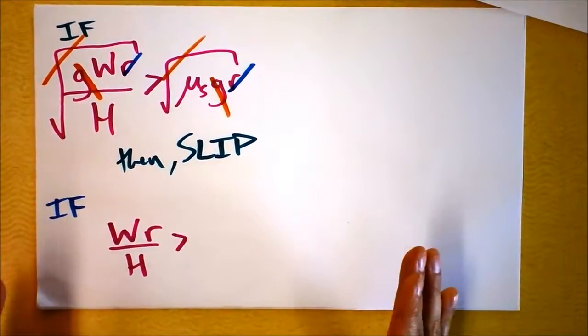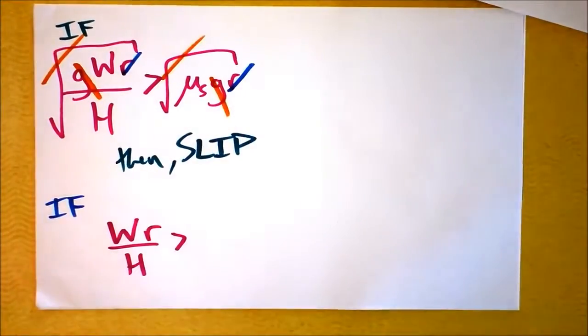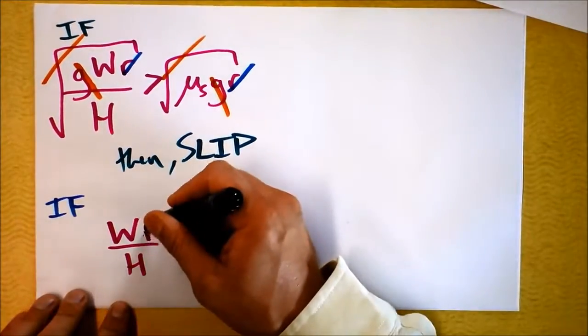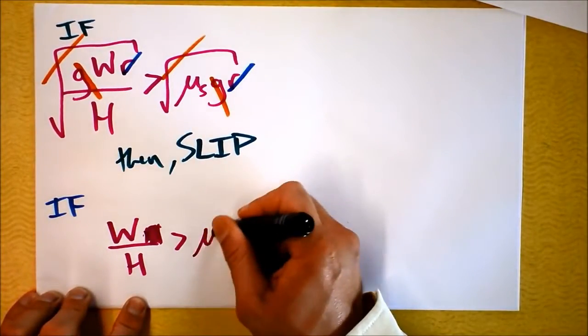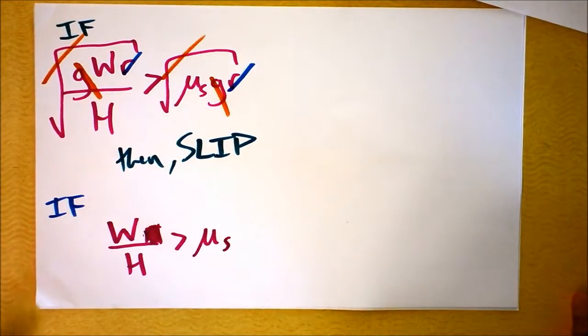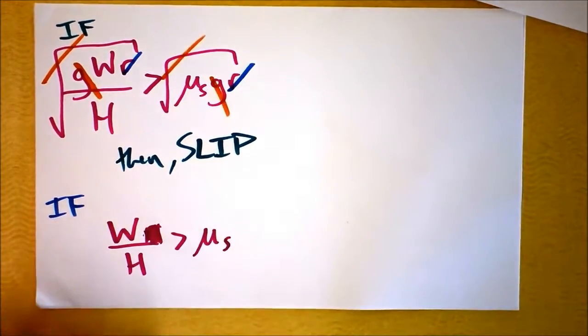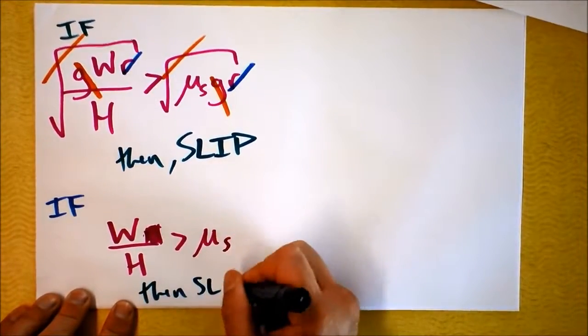It will either slip or tip based on elements of its geometry and based on that mu right there. So here's what I've got. If w over h is greater than mu sub s, look how simple it is. Don't you love physics? I love physics. This is so simple. If, then slip.